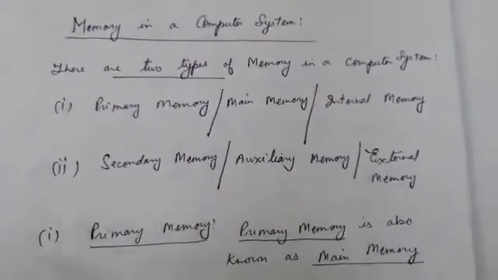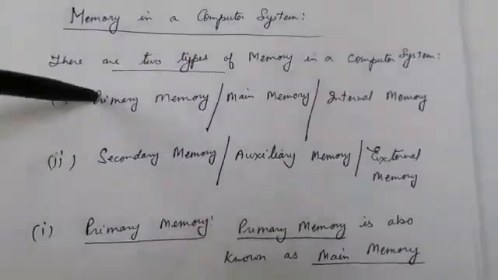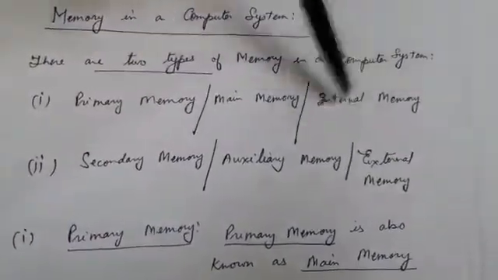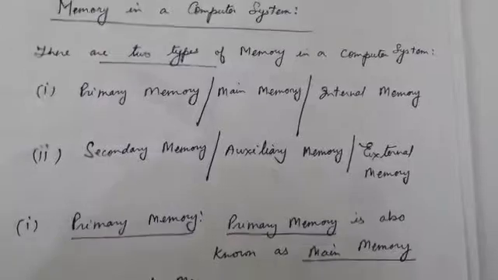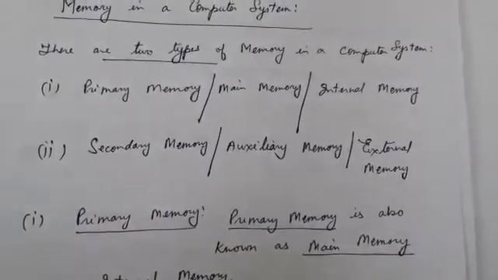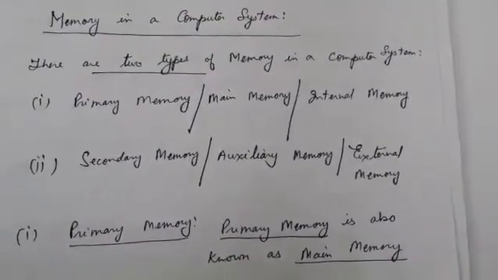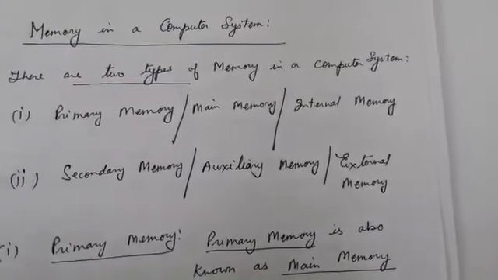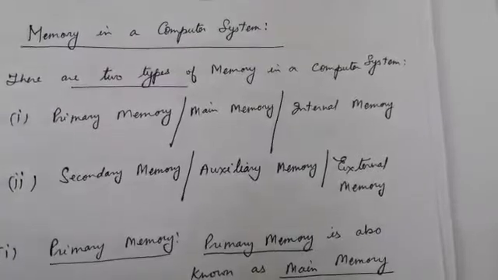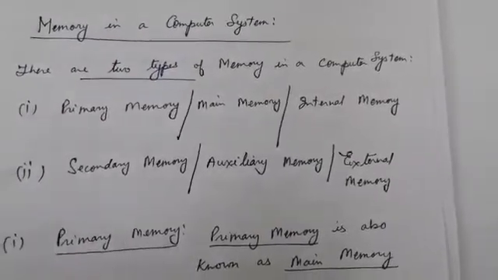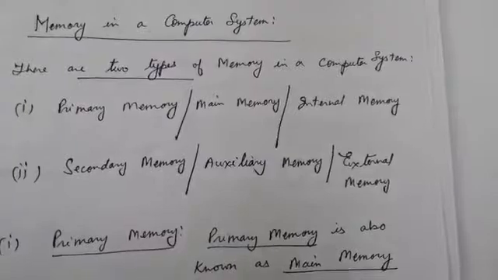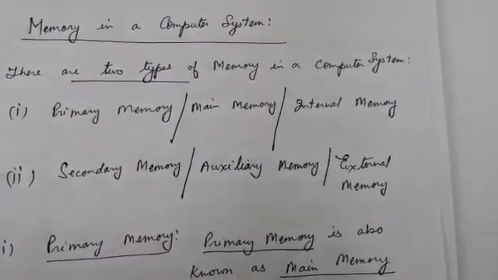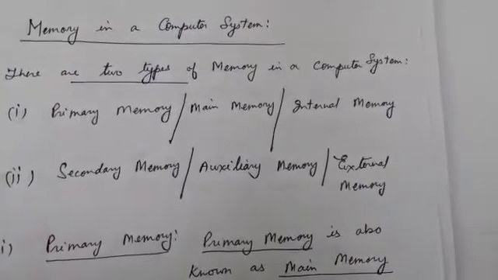Now, the question is: why is primary memory also known as main memory or internal memory? It is known as primary memory because it is prime in nature. It is the main memory for any computer to run; without it the computer will not start, and we cannot run the computer.